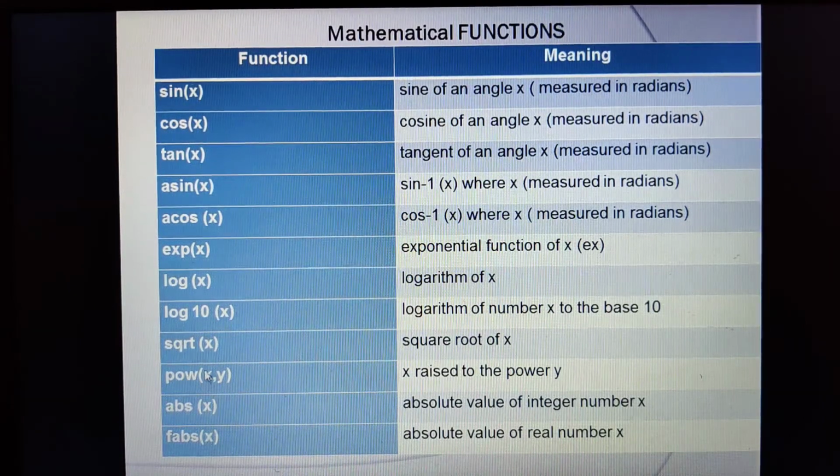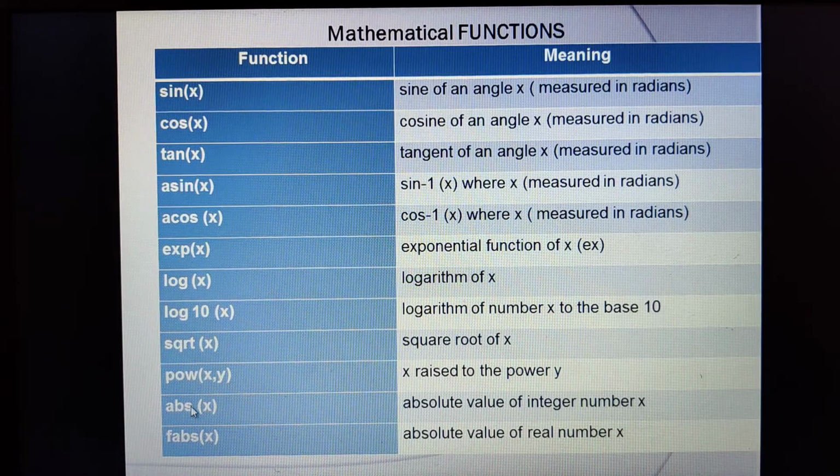X is raised to the power y means what? X is the base, that is 2, y is the power, that is 50. So power of 2 comma 50, in which fraction of a second it will calculate the answer. Then this is the absolute value of integer x, then this is the absolute value of real number.